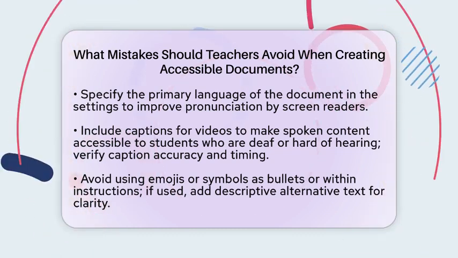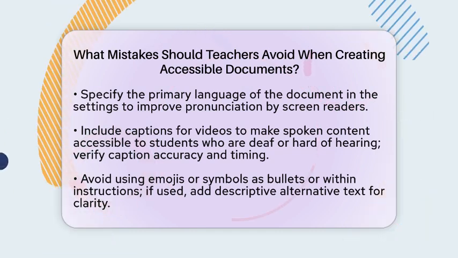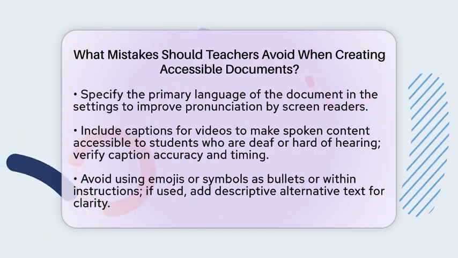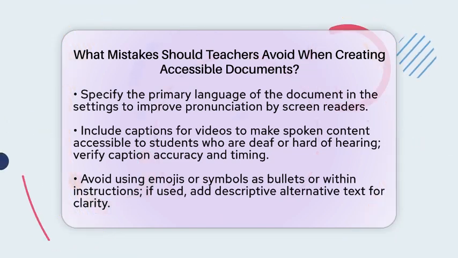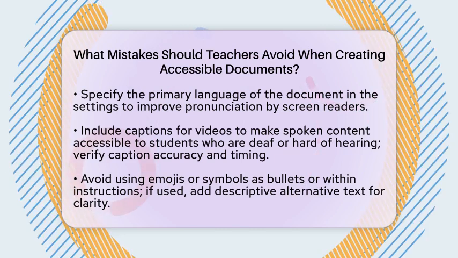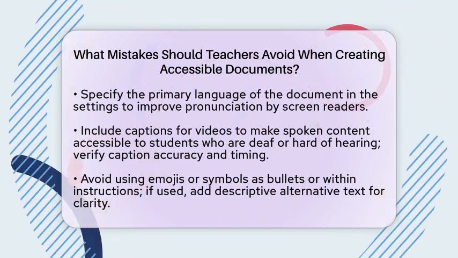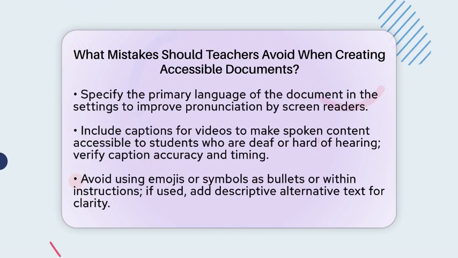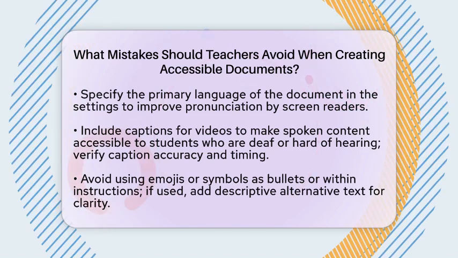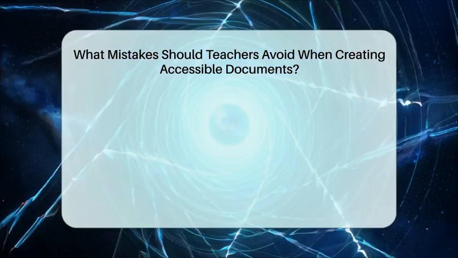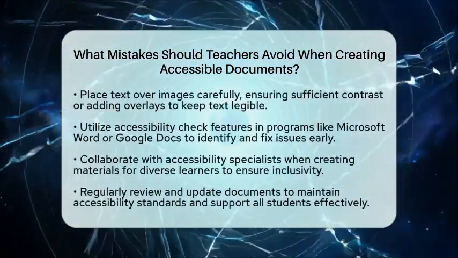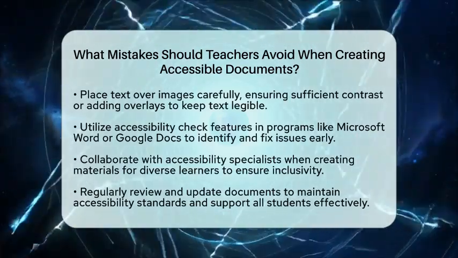Videos shared in class should have captions. Captions provide text versions of spoken words, making content accessible to deaf or hard-of-hearing students. Check that captions are accurate and synchronized with the video. Avoid using emojis or symbols as bullets or within important instructions. Screen readers can stumble over emojis, making messages unclear. Use standard bullets or numbered lists instead, and if you do use symbols, add descriptive alt text.